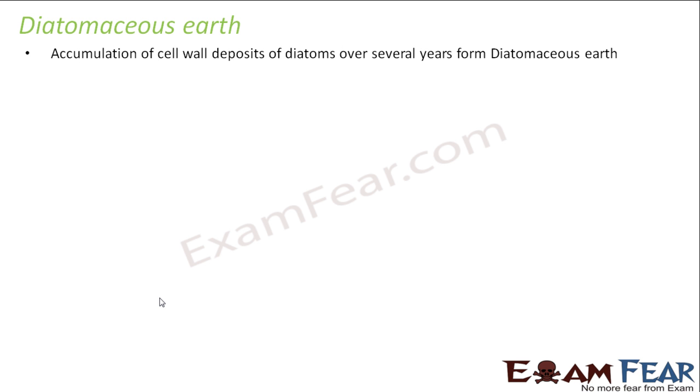As a result, so much silica is deposited. This large amount of cell wall deposits forms diatomaceous earth, because it forms almost a layer on the earth. It is the accumulation of cell wall deposits of diatoms over several years that forms diatomaceous earth.